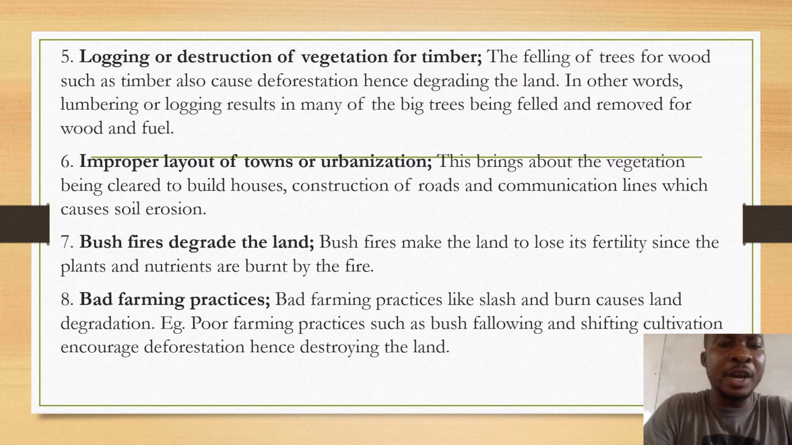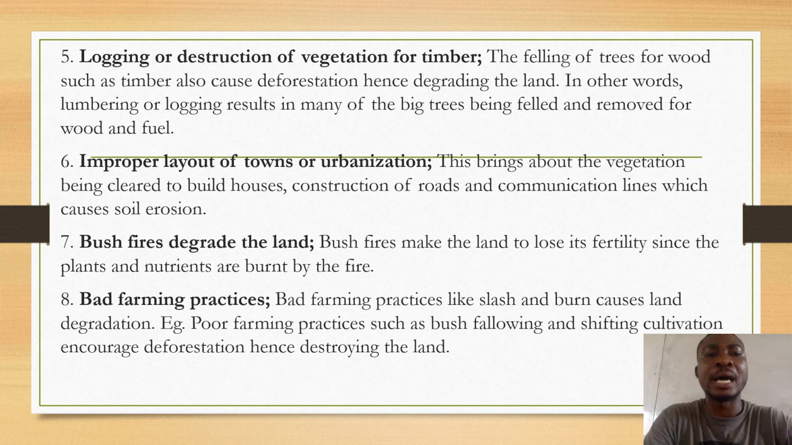Five: logging or destruction of vegetation for timber. What is logging? The felling of trees for wood, such as timber, causes deforestation, hence degrading the land. Logging means felling of trees for wood, such as timber, which causes deforestation and leads to land degradation.